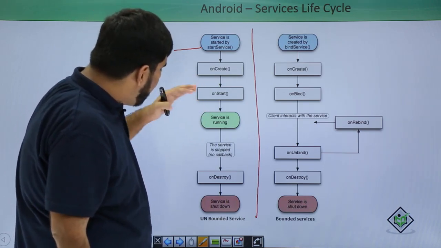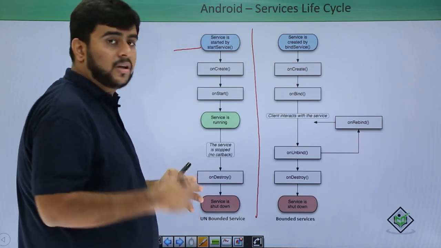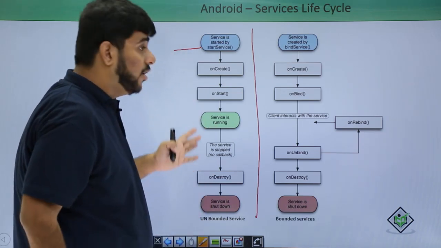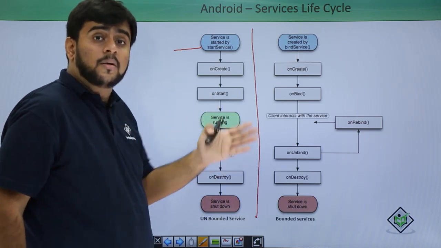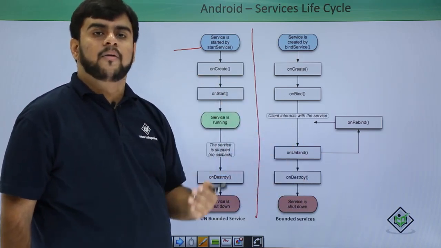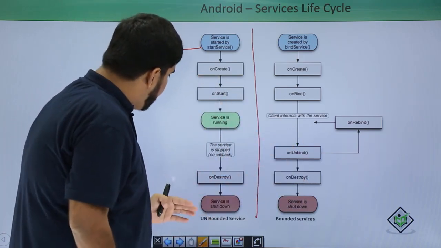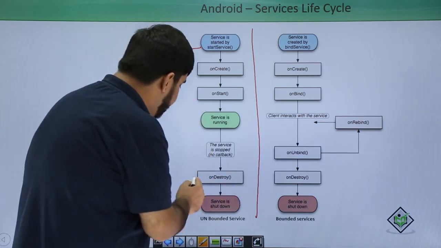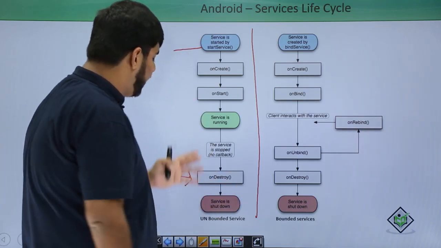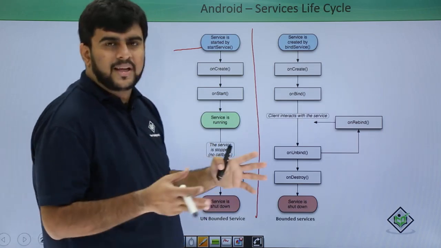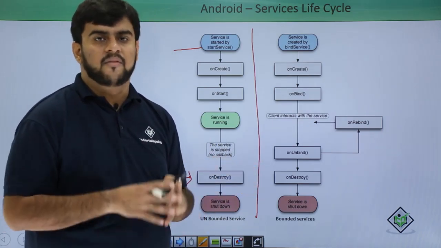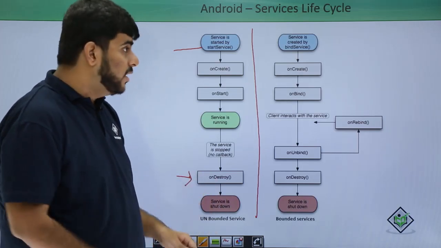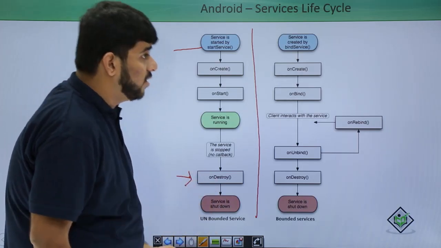From there, till we call the stopService or the stopSelf method, the service will continue to execute and process the entire background work it is performing. After we have called stopSelf or stopService, the service comes to onDestroy. In onDestroy, we release any memory or resources we are holding and the service is shut down. This is the unbound service.